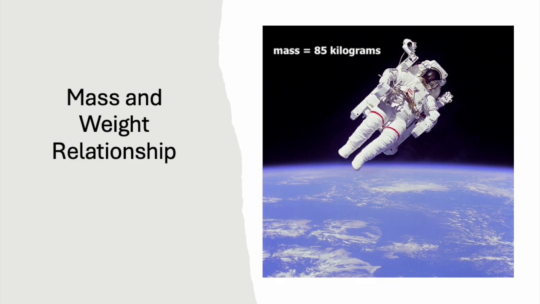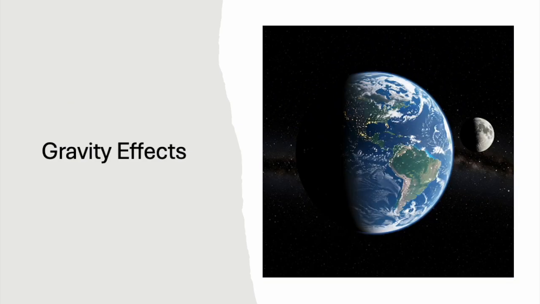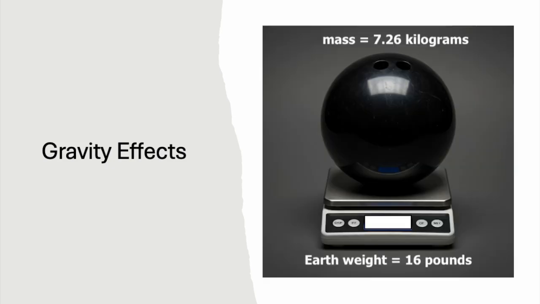The strength of gravity varies depending upon the mass of the celestial body. For example, Earth has a stronger gravitational pull than the Moon because the mass of Earth is about 6 times greater than the mass of the Moon. This means that an object on the Moon would weigh less than the same object on Earth, even though the mass remains the same in both locations.